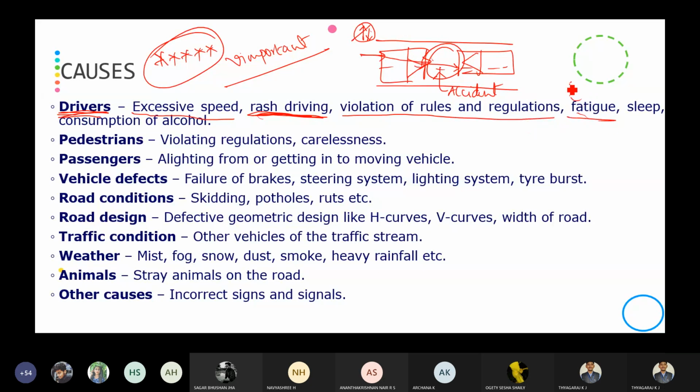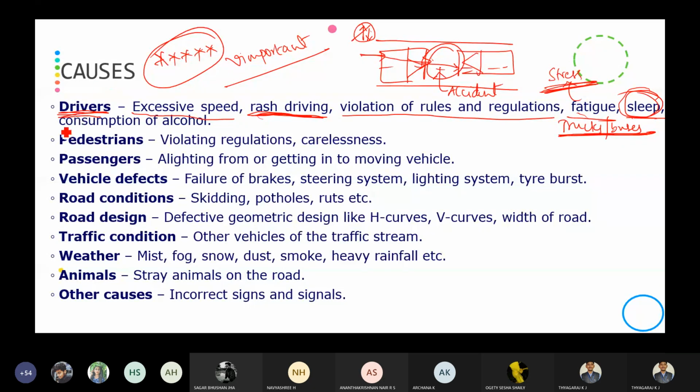Then fatigue, that is stress. If we keep on riding the vehicle for 12 or 13 hours continuously, the driver will be under stress. So because of this fatigue also, there will be chances of accident. Then sleeping. The majority of accidents in trucks and buses are because of sleep only. The driver will be sleeping, especially in the early morning. Because of that sleep, the drivers encounter accidents, especially truck and bus drivers.